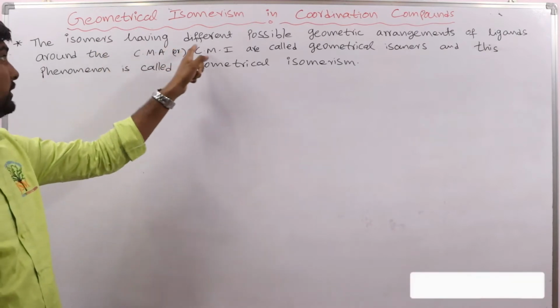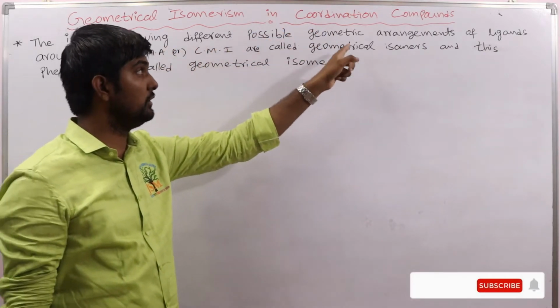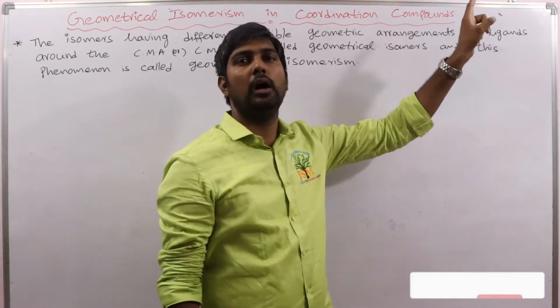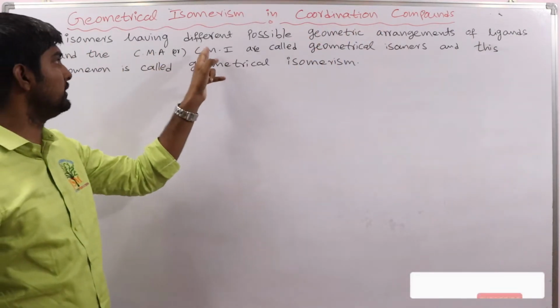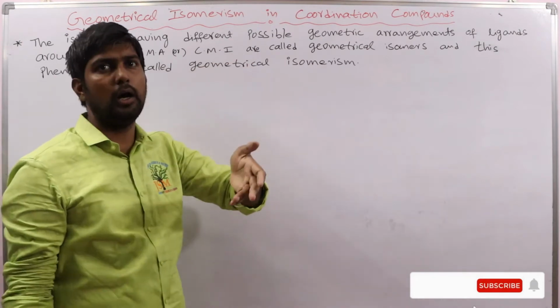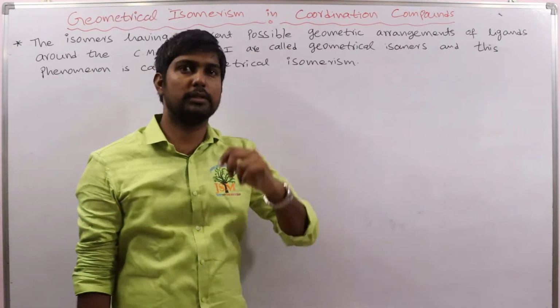The central species may be an atom or an ion, which we discussed in the previous lectures.